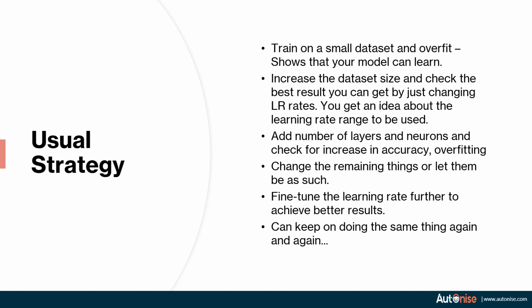Now, in the previous slide, I showed you some order. So start following that order and keep on changing the hyperparameters. After you have done this, again fine tune the learning rate a bit further to achieve better results. And then you can keep on rerunning everything, change the learning rate, change the batch size, make all the changes, again try out a new learning rate, and so on till you are satisfied with the accuracy. So this is how you train a neural network.